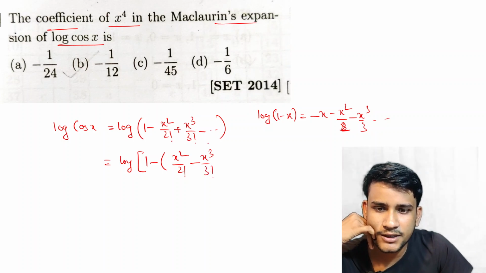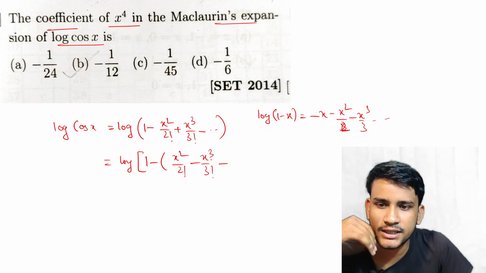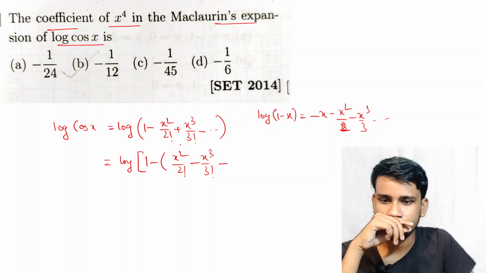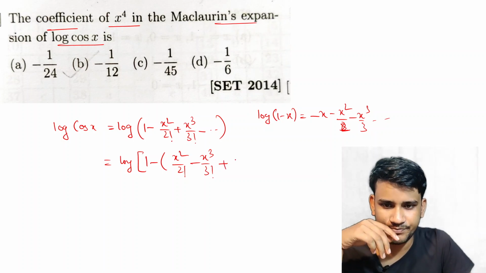Okay, this is again minus plus and so on.